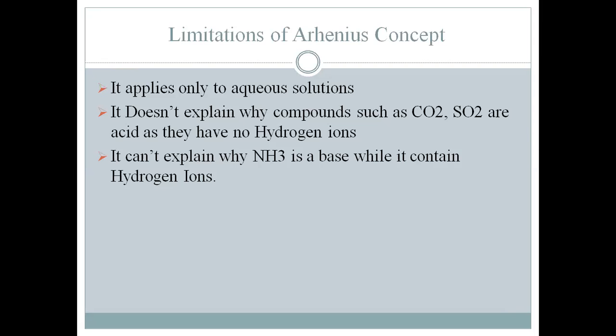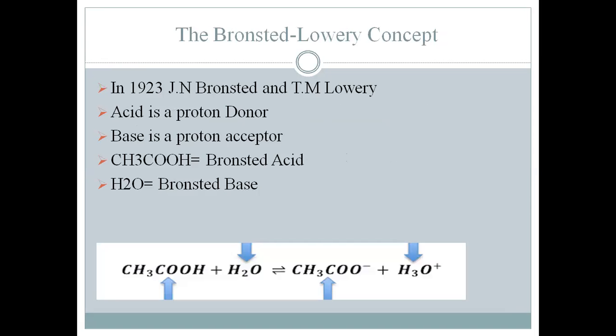In the third point, it also can't explain why ammonia is a base while it contains hydrogen. Later on, you will get the answer to this question. Ammonia contains hydrogen, but it is actually basic in nature. So the Arrhenius concept failed to explain these points. By considering these limitations, there was another concept, the Bronsted-Lowry concept, in which two scientists, Johannes Bronsted and Thomas Lowry, gave another definition of acids and bases.